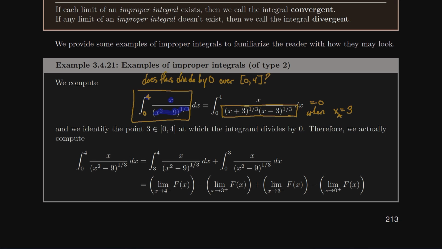Or in fact, in this case, I'm going to give it that little star. So there's a very special point in the range 0 to 4 where it divides by 0. That special point is 3. And so what do I have to do with improper integrals? It says instead of computing the integral from 0 to 4, you actually compute the integral from 3 to 4 and from 0 to 3.